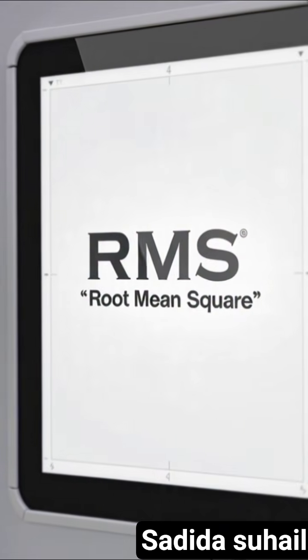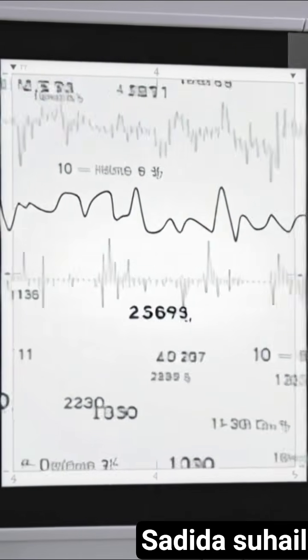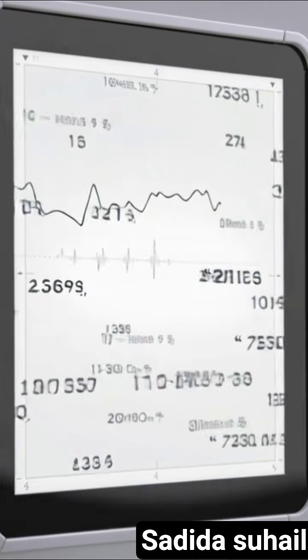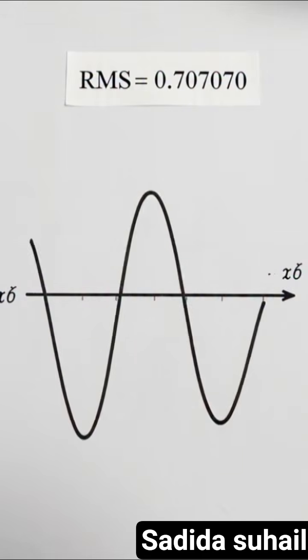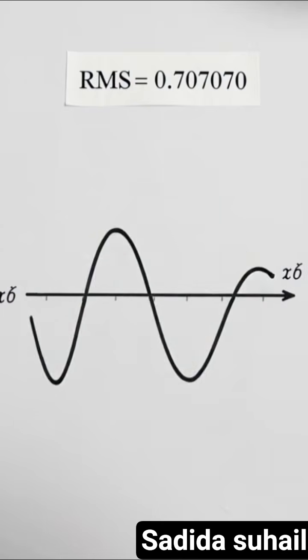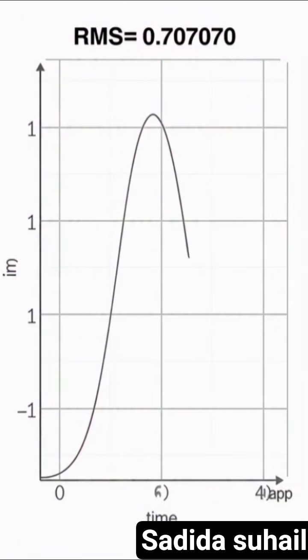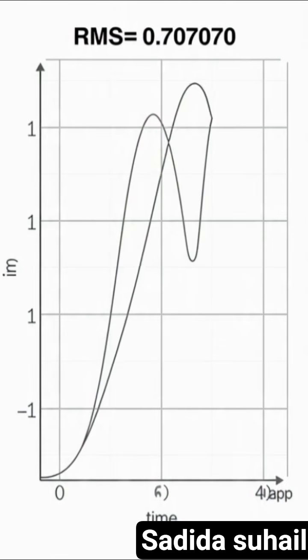Finally, the root mean square, or RMS value, is the most important for power. It's the effective DC equivalent, the AC value that produces the same heating effect as a steady DC current. It's approximately 70% of the peak value.